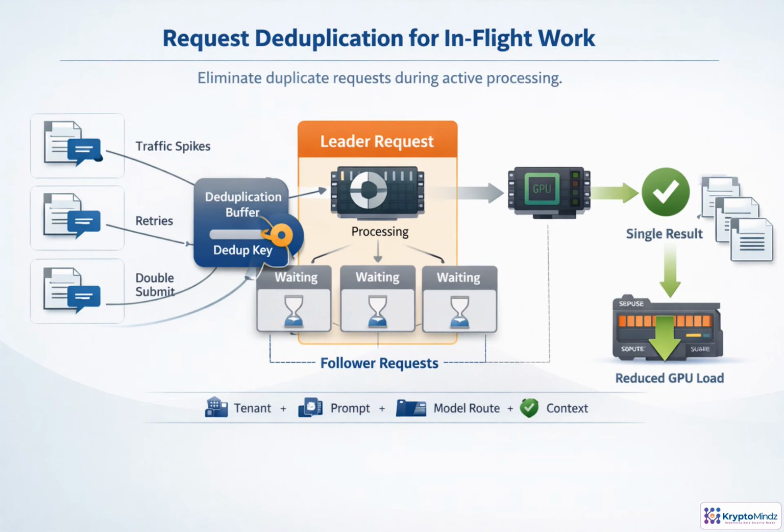Caching handles previous work. Deduplication handles identical work arriving at the same time. Instead of letting every matching request enter the GPU queue, create a deduplication key from normalized input, tenant, prompt version, model route, and any context that changes the answer. The first matching request becomes the leader and runs inference. Later matches become followers and wait on that result, with a short in-flight TTL so locks cannot live forever. When inference finishes, the single result is returned to every caller. This is especially valuable for spikes, retries, polling loops, and double submits.